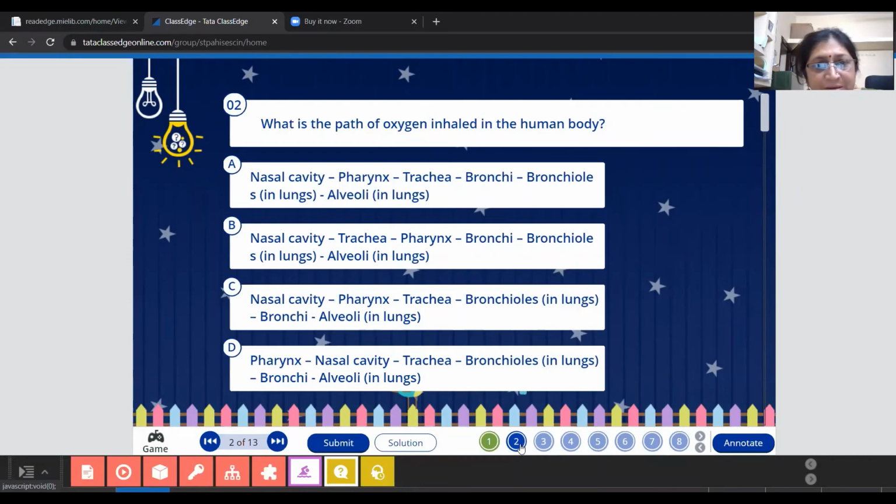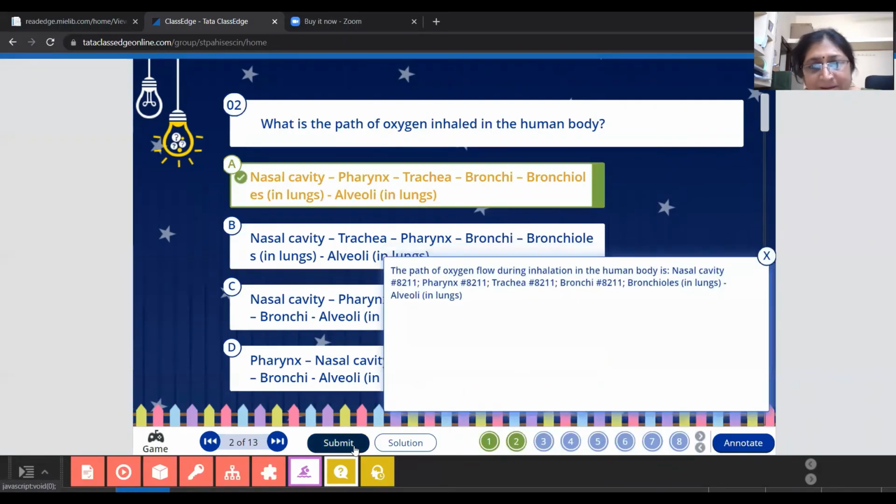Which is the path of oxygen flow? Nasal cavity, then pharynx, then trachea first, ma'am, A, I think so. Yes, submit that. It's the correct answer.